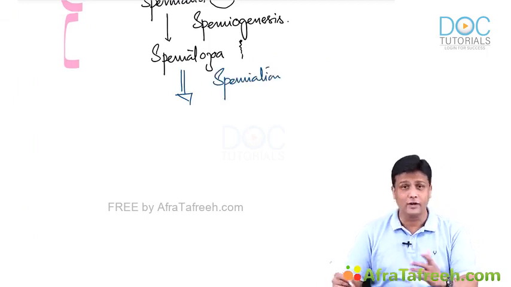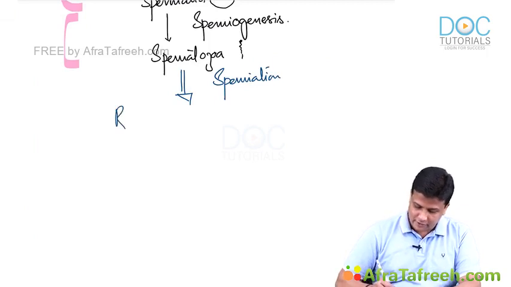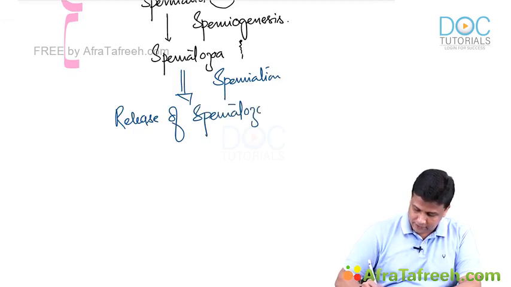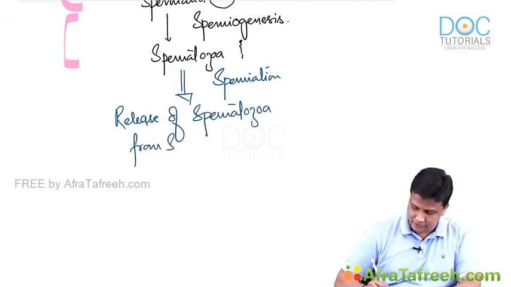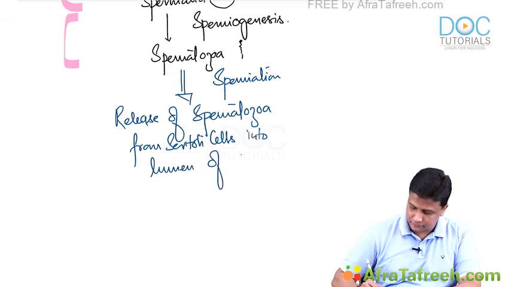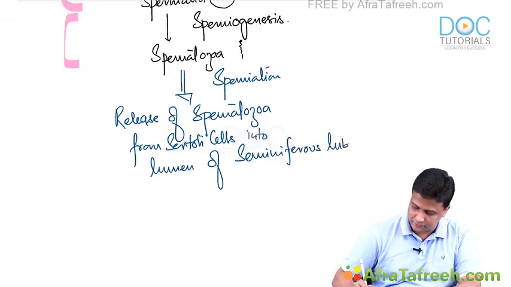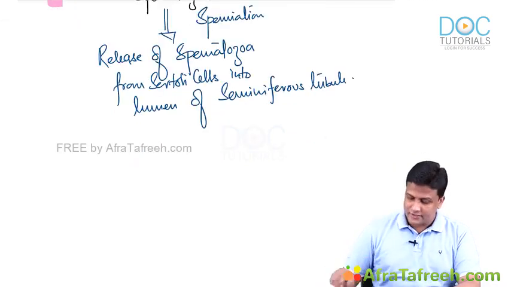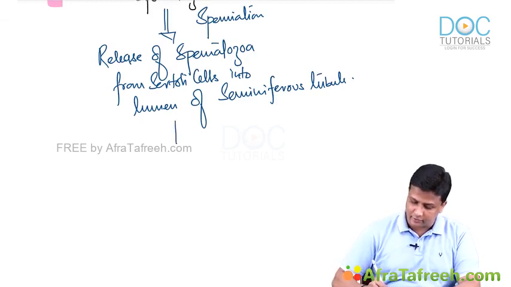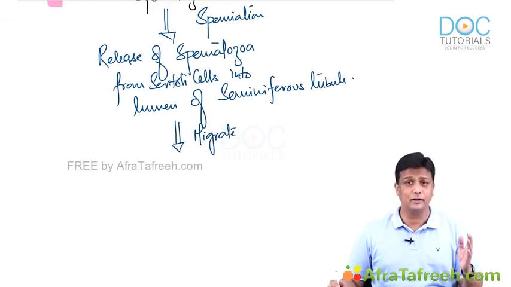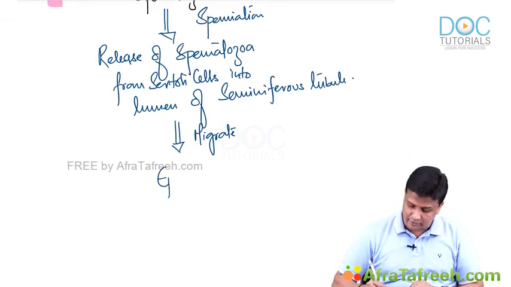By the way, what is the meaning of spermiation, sir? Spermiation means release of spermatozoa from Sertoli cells into the lumen of the seminiferous tubule. Perfectly done. Now, once they are released, what is the next thing that is going to happen? They will migrate further. Those spermatozoa are going to migrate from the seminiferous tubule, and finally they will go to the epididymis.